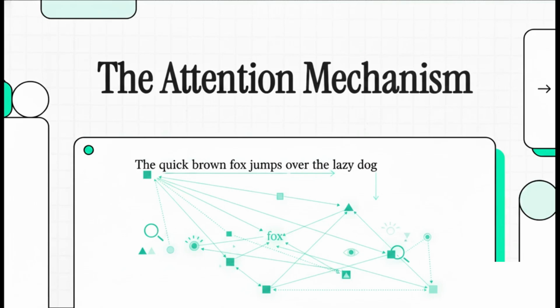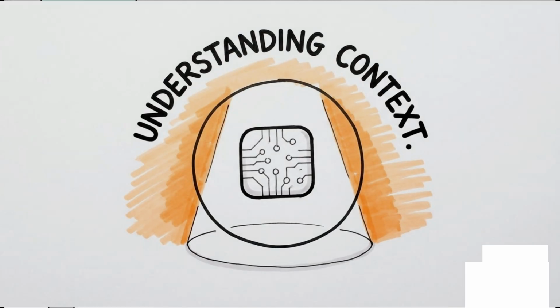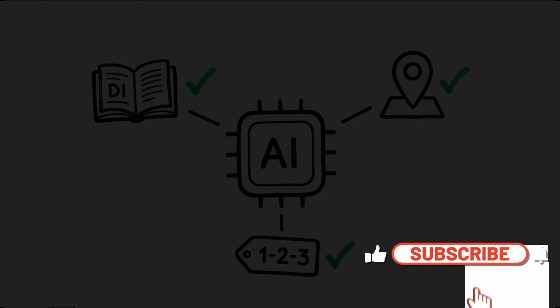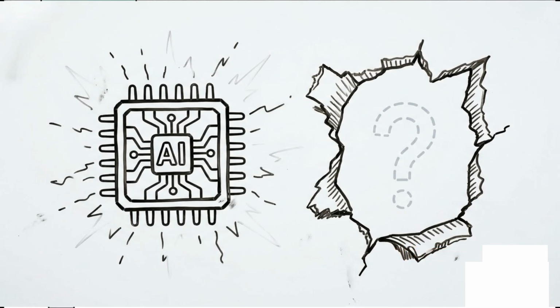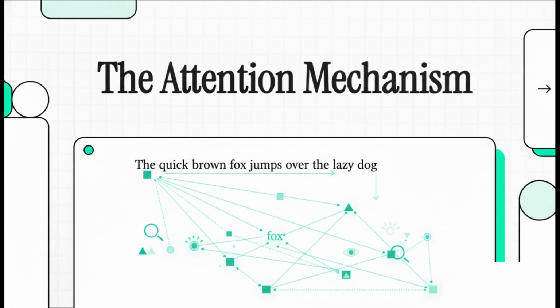Welcome to This Explainer. Today, we're jumping straight into the single, incredibly elegant mechanism that finally allowed AI to actually understand context. You see, a few years ago in the evolution of artificial intelligence, we hit this weird plateau. The AI knew exactly what words were, it knew their dictionary definitions, and it knew exactly where each word sat within a sentence. But there was still a massive missing piece. Even with all that raw data, the AI was essentially blind to context.